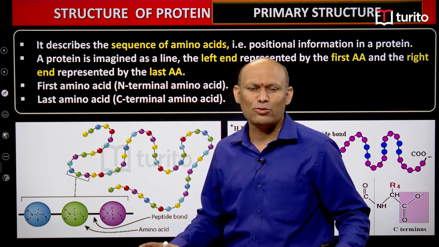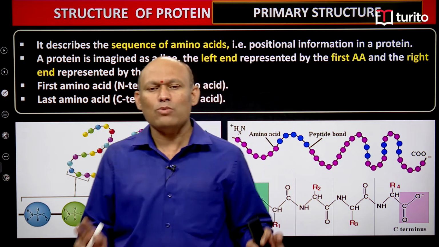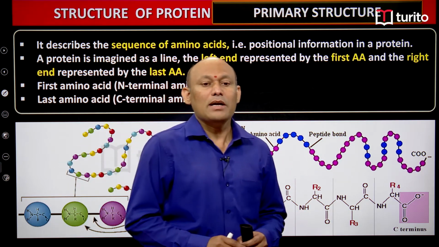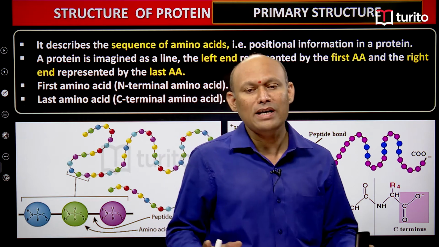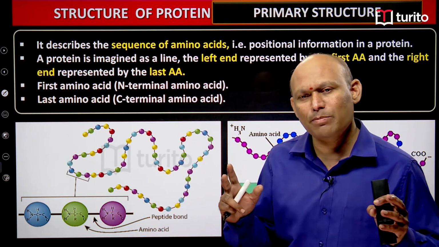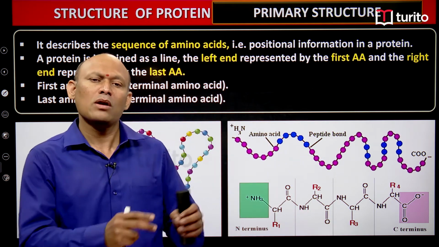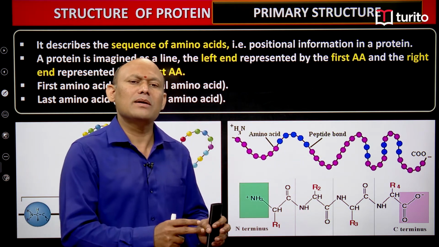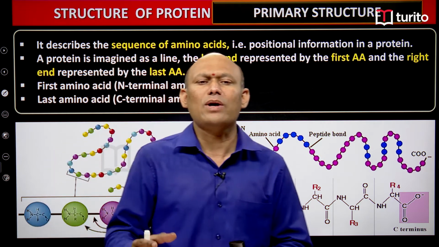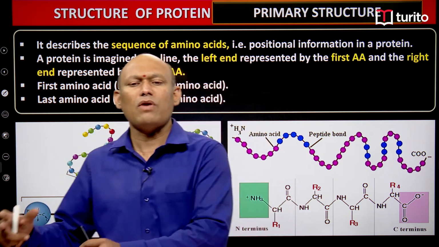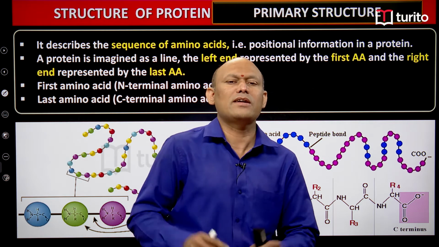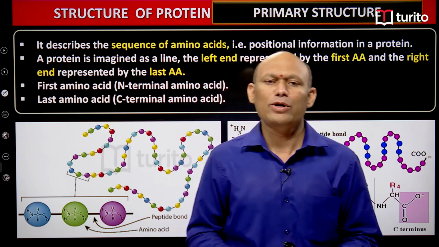It is very simple, students. Try to understand what exactly primary structure is. Primary structure is the sequence of amino acids, students, right? So primary structure refers to the sequence of amino acids, that is, positional information of amino acids in a protein, students, right? That is very important, you need to remember.